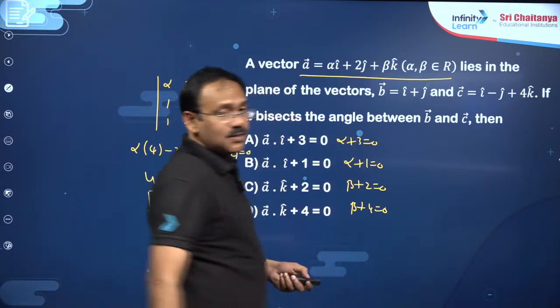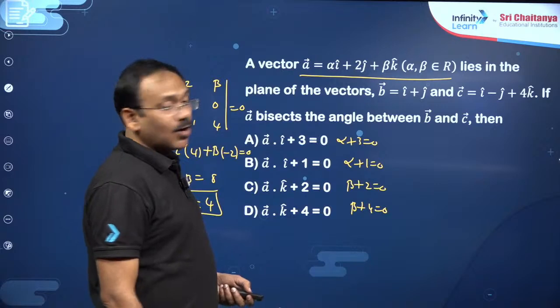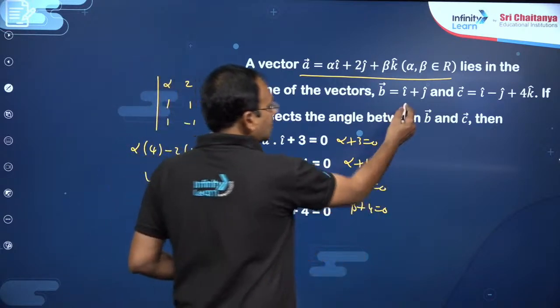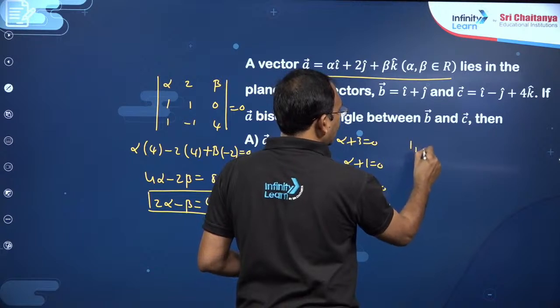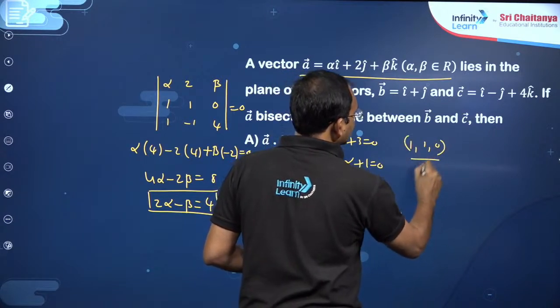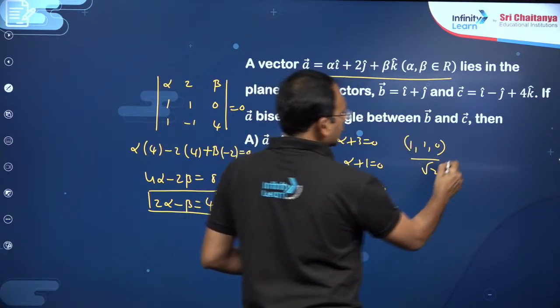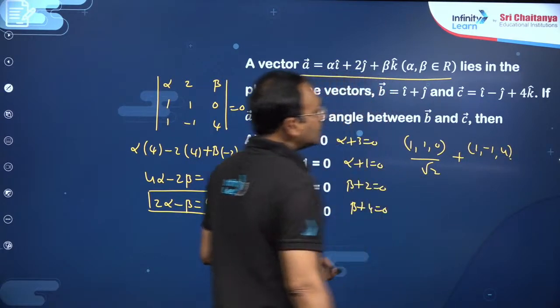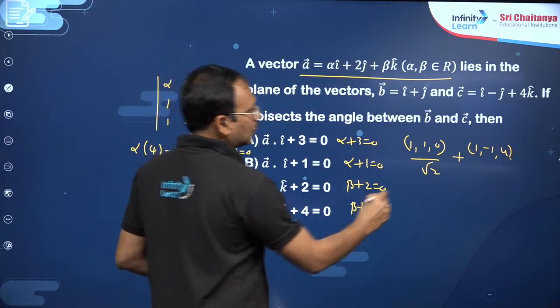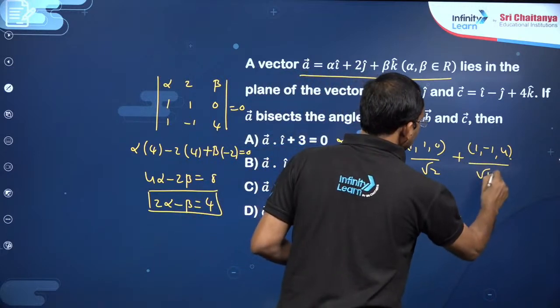So you find a vector along the angular bisector. What is the vector along the angular bisector? That is A bar by its magnitude, (1, 1, 0) by its magnitude root 2, plus this is 1, minus 1, 4 by its magnitude, which is going to be root of 18.